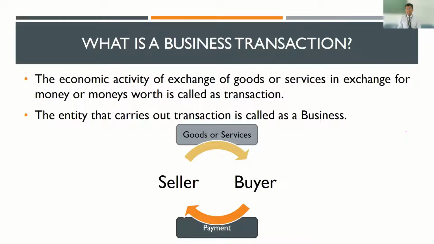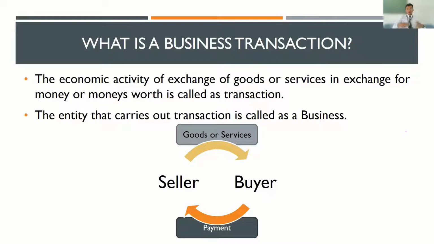So basically, what is a business transaction? A business transaction is an economic activity which involves the exchange of goods or services in exchange of money or money's worth. So, for example, on Amazon right now, we have the great Indian shopping festival which is going on. You decide to buy a brand new phone. So, what is happening over there? You want a phone, that is the good that you want, and then when you decide to buy that on Amazon, you have to pay the money for it.